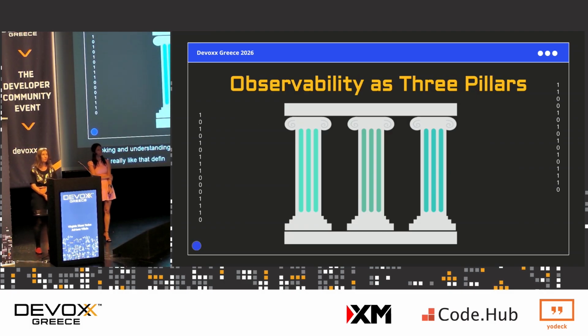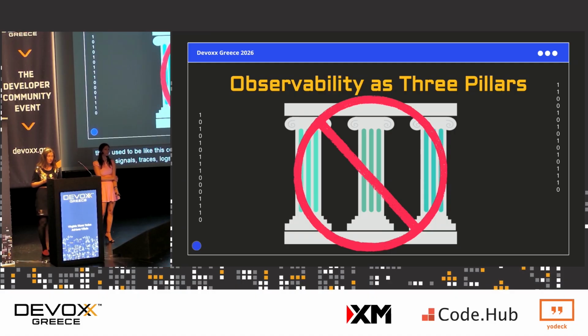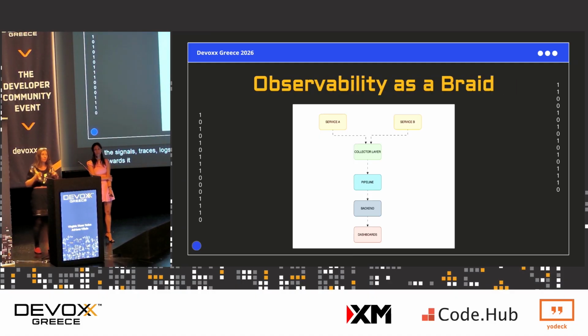Actually, I come across observability as an SRE a lot, and there used to be this concept of observability as having 3 pillars, obviously based on the signals: traces, logs, and metrics. But to be honest, this is quite outdated. Then afterwards came the idea of observability as a braid.